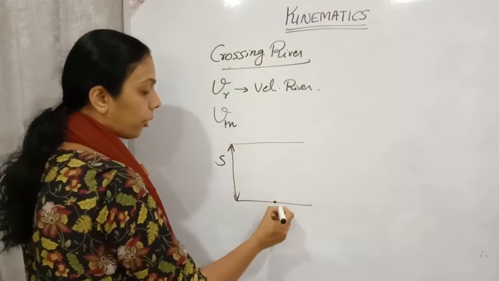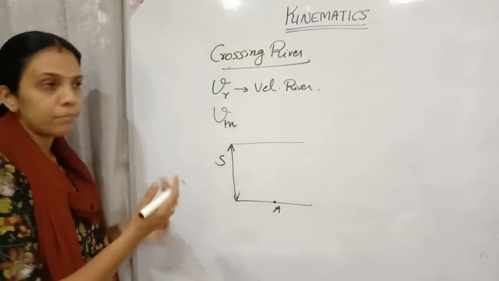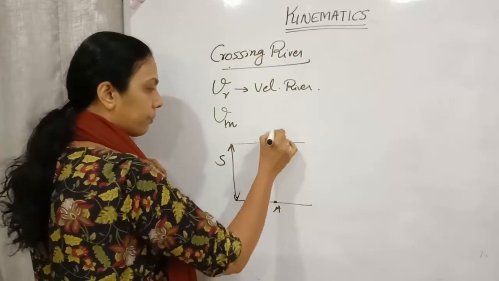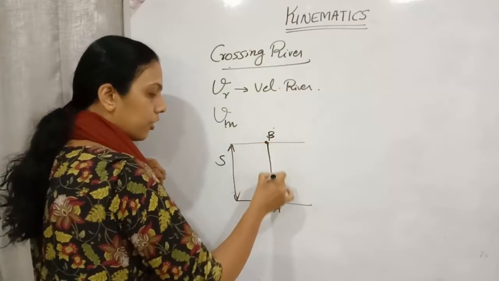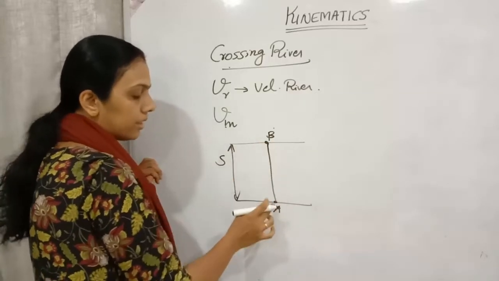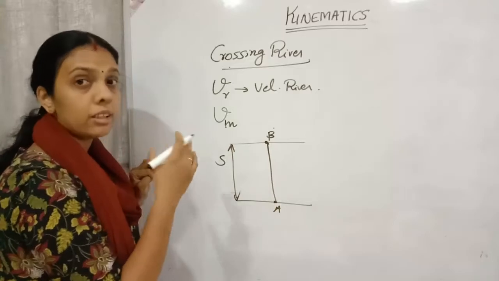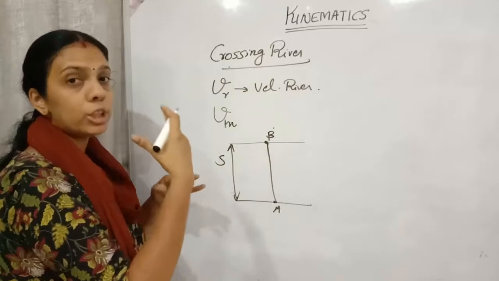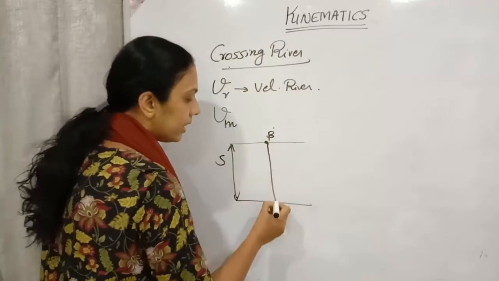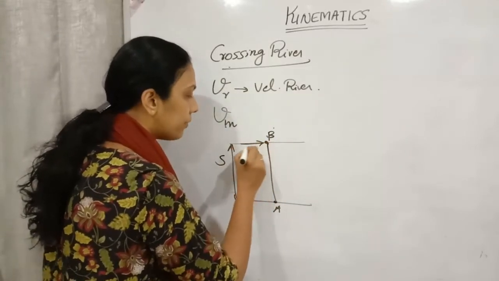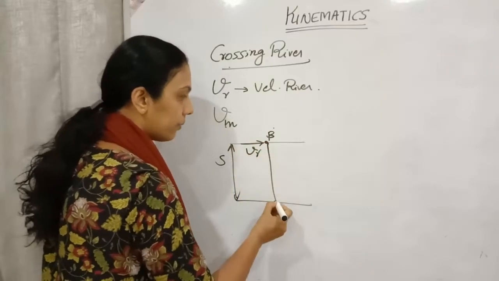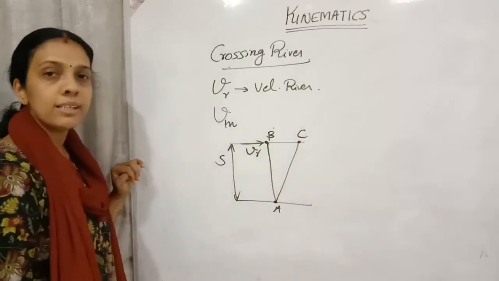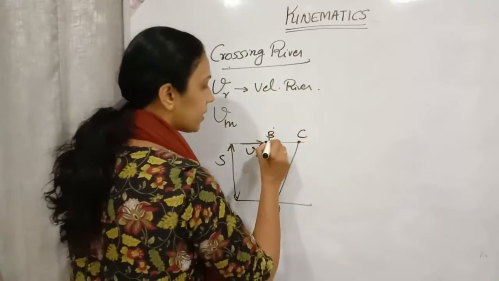This is the starting point, and the shortest time means he is planning to cross in this way. This is the velocity of the person. This is how he is planning for the shortest time. If he needs to reach the other bank in the shortest time, then with the help of the river current, the velocity of the river, instead of reaching point B, he will be reaching point C. So this is the velocity of the river.